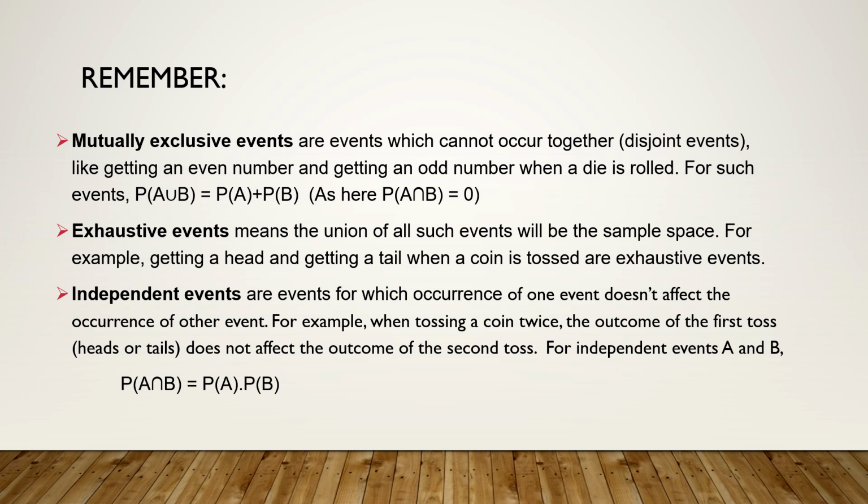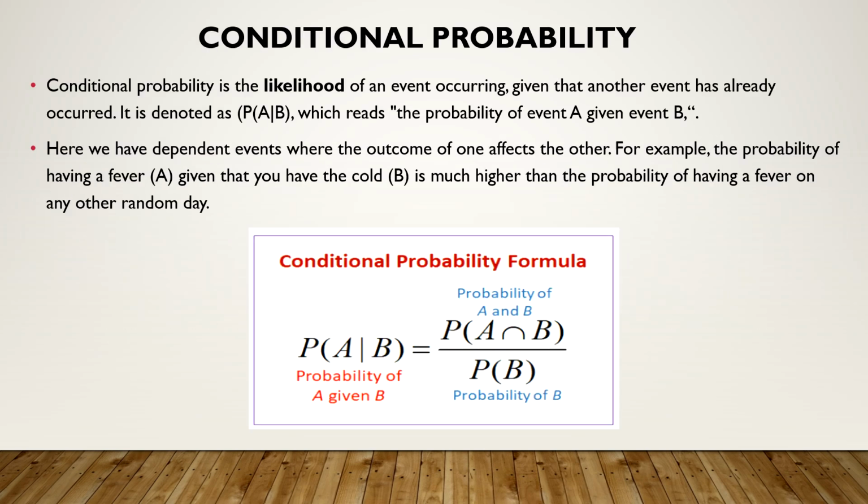Independent events means the occurrence of one event does not affect the occurrence of the other event. For example, when you're tossing a coin twice, the outcome of the first toss does not in any way affect the outcome of the second toss. In the first toss, you can get head or tail. In the second also, you can get head or tail. So they are independent. When the events are independent, P of A intersection B will be P of A multiplied by P of B. So remember these two things, mutually exclusive and independent events.